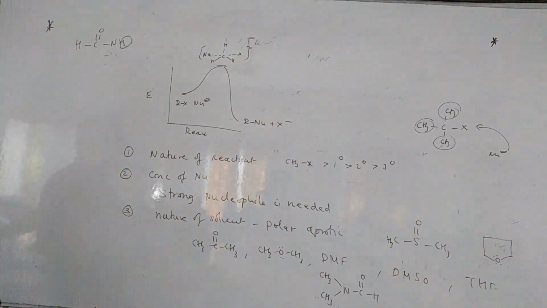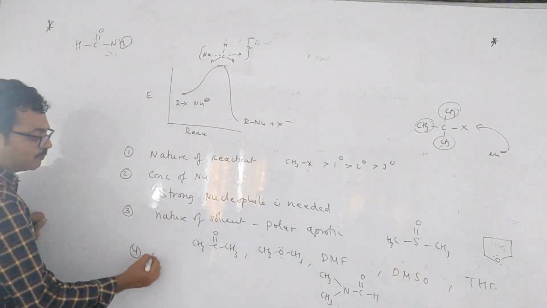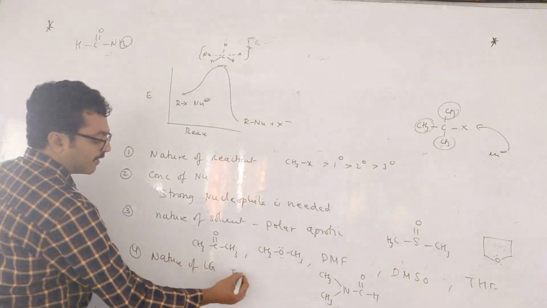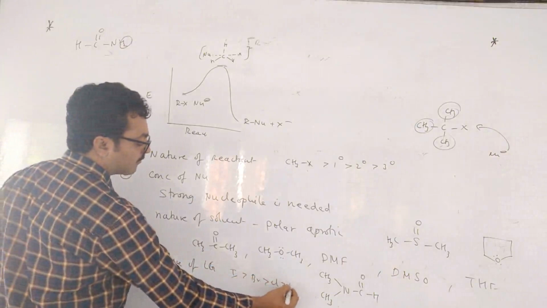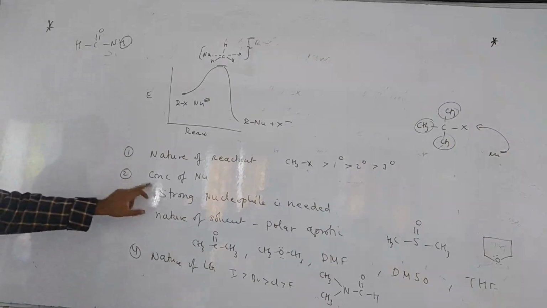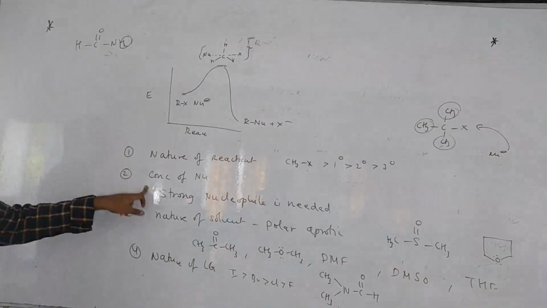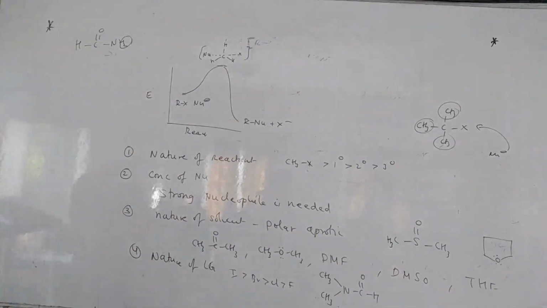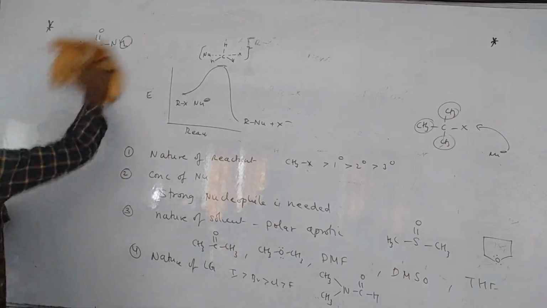Now what is the fourth point? The nature of the leaving group. That is the same, children: iodide is greater than bromide, then chloride. This point is similar for both SN1 and SN2. So shall I tell the differences between these? In the SN1 case you will take a weak nucleophile, or water itself acts as the nucleophile. In the SN2 case, it is this one. Fine. So we will do some problems now, in which you will have SN1 and SN2 reactions. One by one we will see, and where rearrangement is possible.